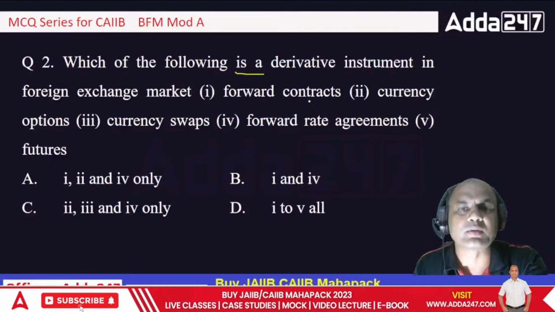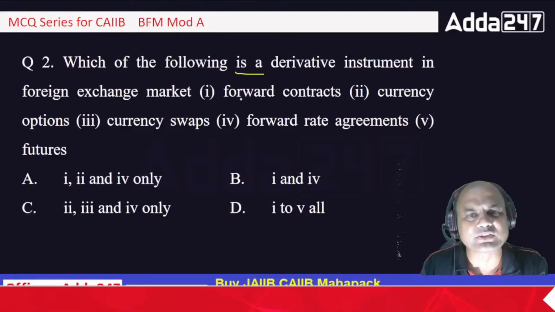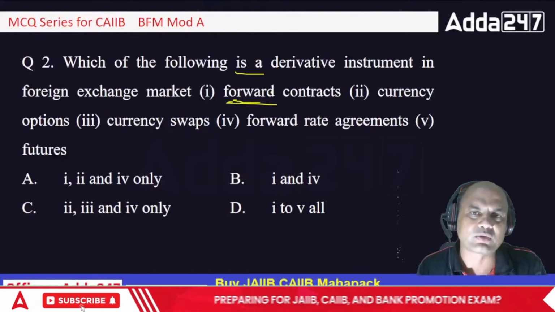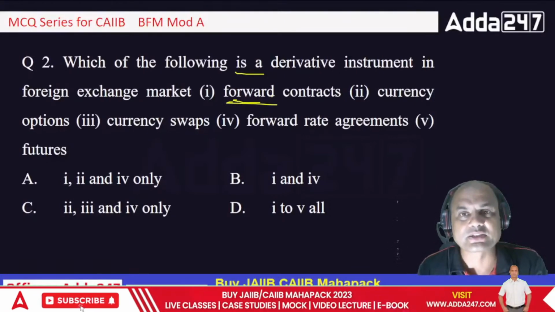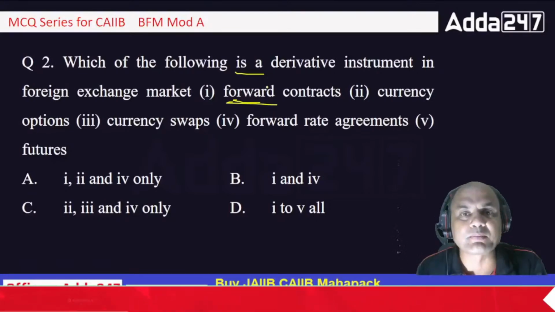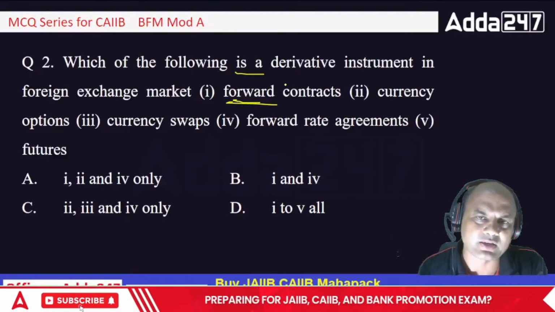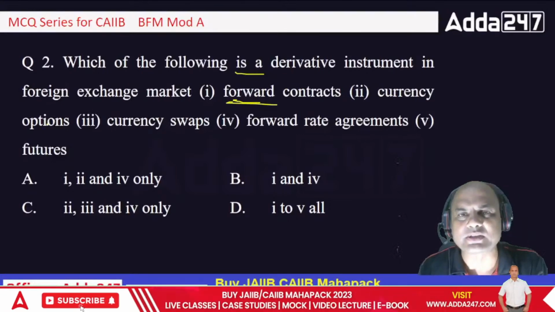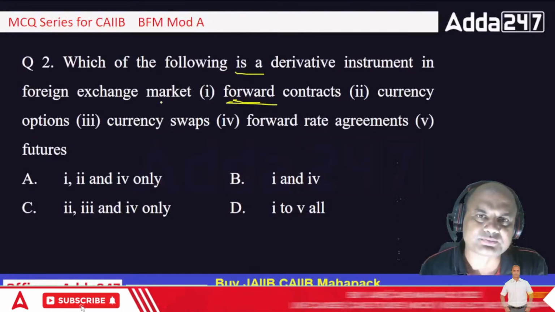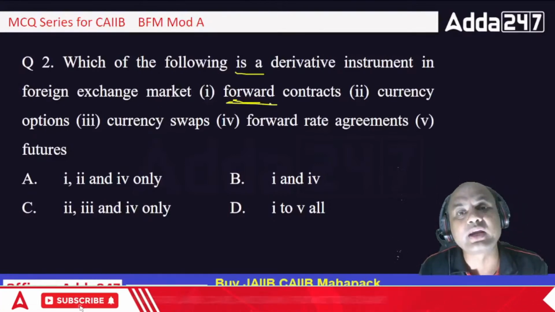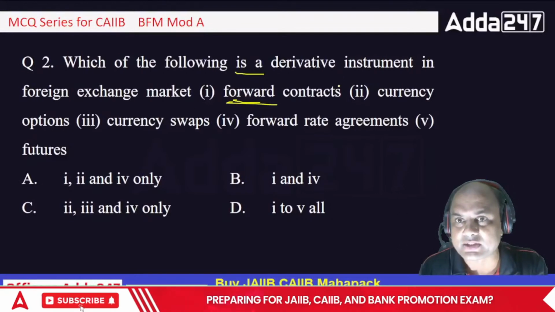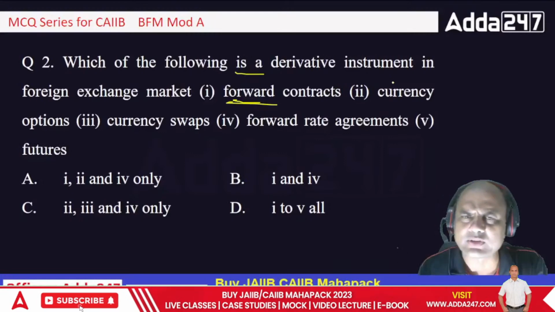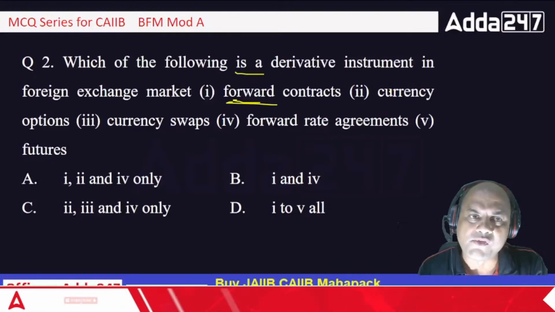So the point over here is, remember, forward contracts, you have done this in JIB also. Means we book the forward rate for dollar today: August, September, this is July. So the August rate is this much, the September rate is this much. That is all you know, right? In forex you have done. Options mean, just now I told you, currency options, put and call. Two options are there. Put means going down will benefit. Always remember this: put, going down will benefit, and call, going up will benefit. Okay, currency options.